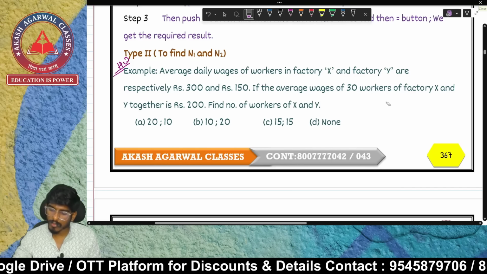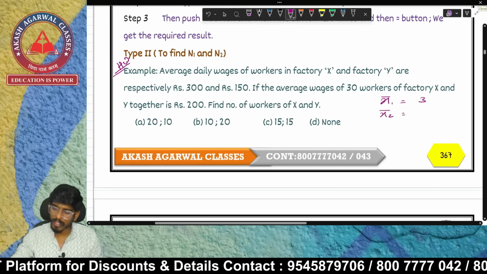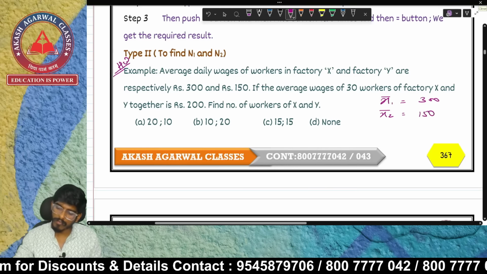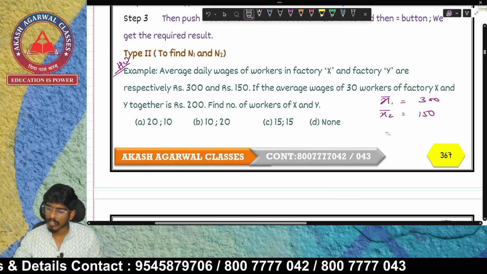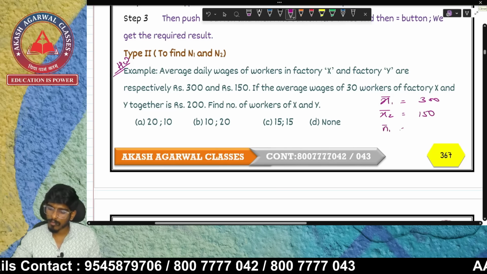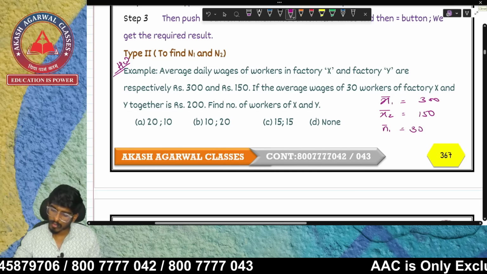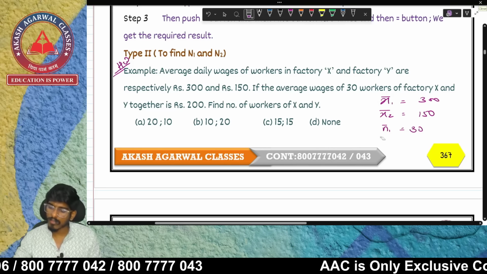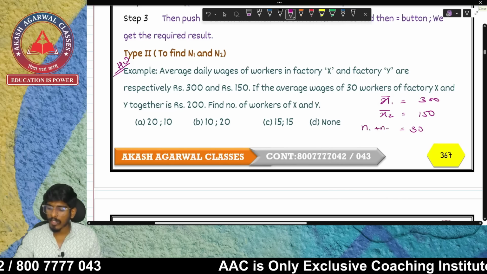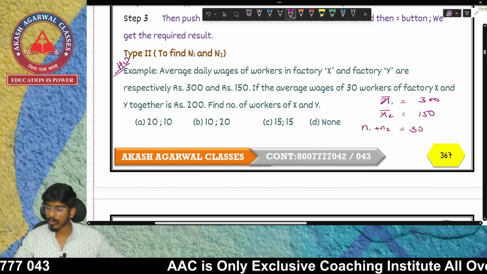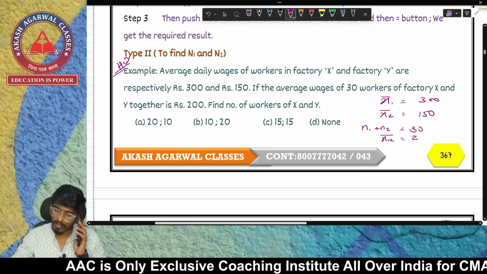That means X1 bar is 300, X2 bar is 150. The average wages of 30 workers of factory X, that means N1 is 30, and X and Y together is 200. So the total is given. This is N1 plus N2. The total number of workers, N1 plus N2, is given, and your combined mean is also given, 200.